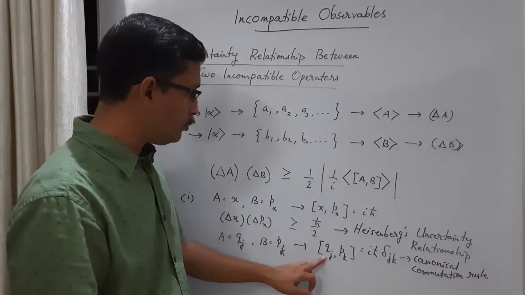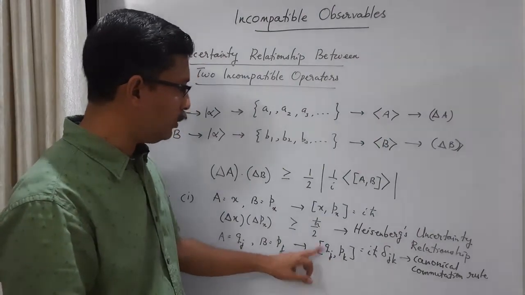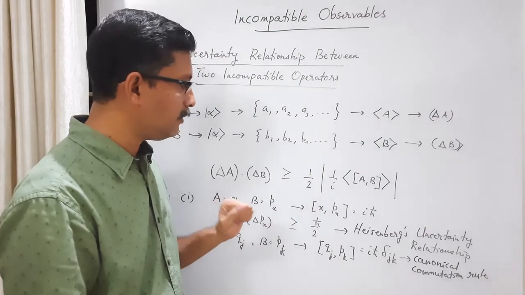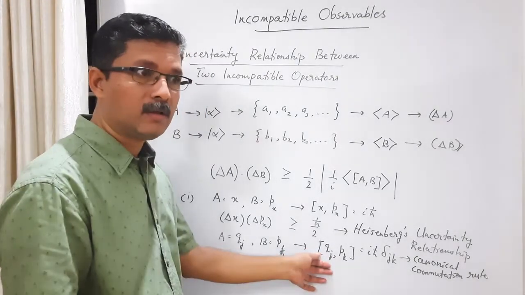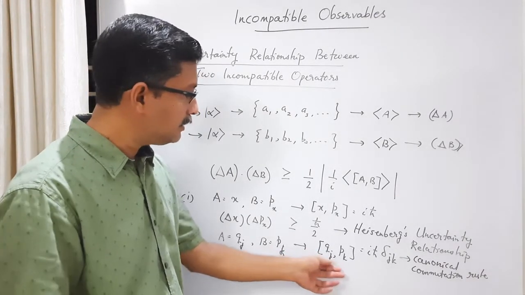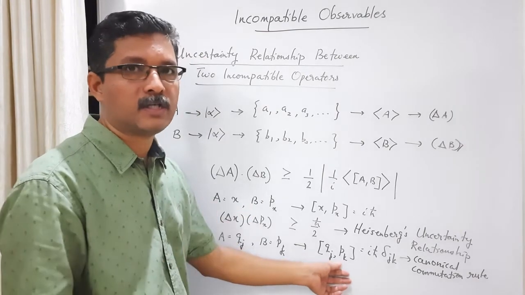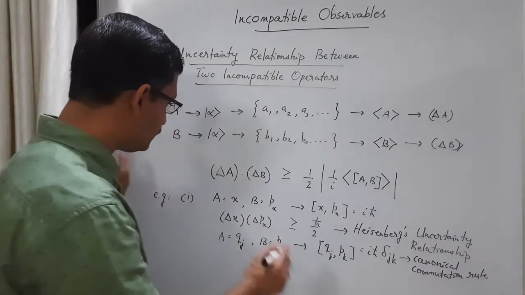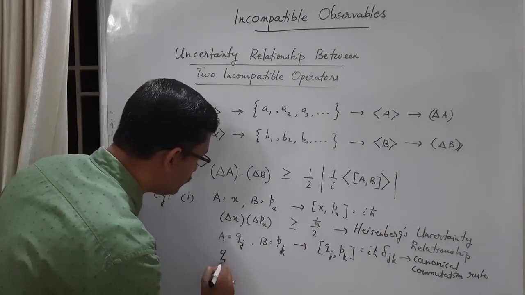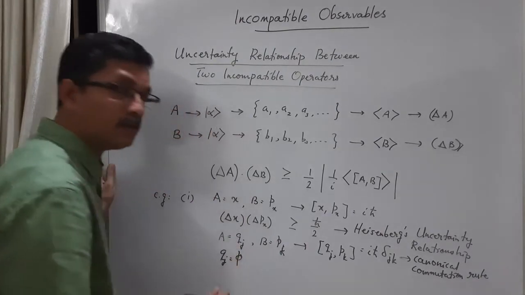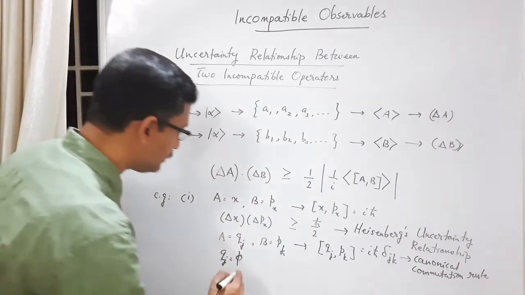And this Qj or Q and P need not be a position and a linear momentum. This Q can be an angle measured around a particular axis. Then P will be angular momentum measured along the same axis. For example, this is one case. Another case: say Qj is equal to phi, the azimuthal angle measured around the z axis.